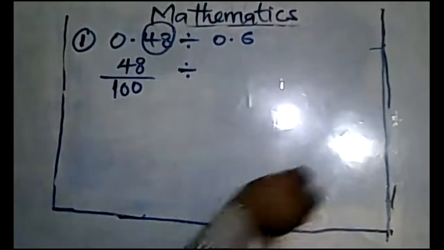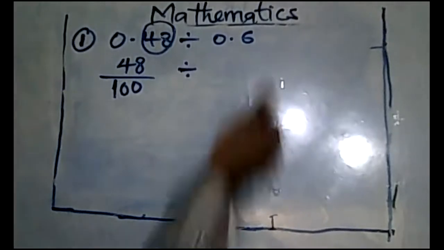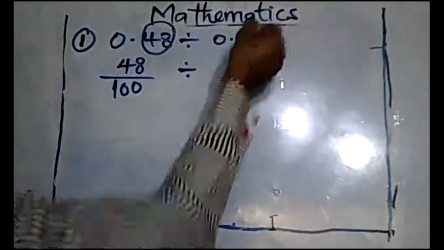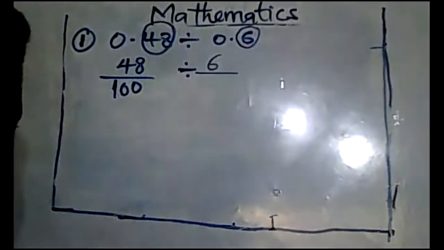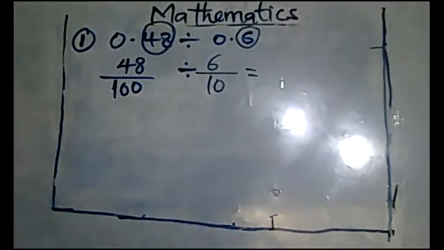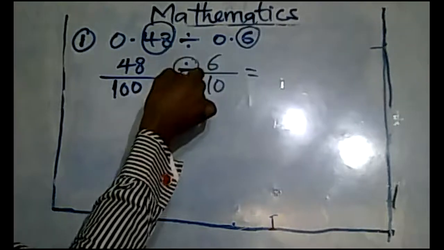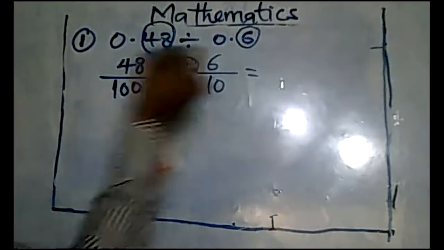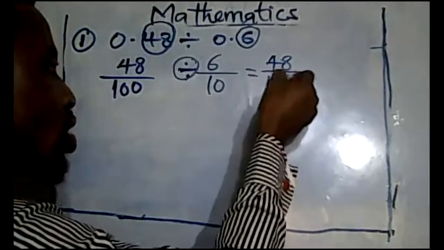Pardon me, don't mind my marker. It's overflowing. So now let's go. This one, write your whole number. That is 6. Okay, over how many digits after the decimal point? 1. So that will be over 10. Now, the division sign will change to multiplication. Write your 48 over 100.